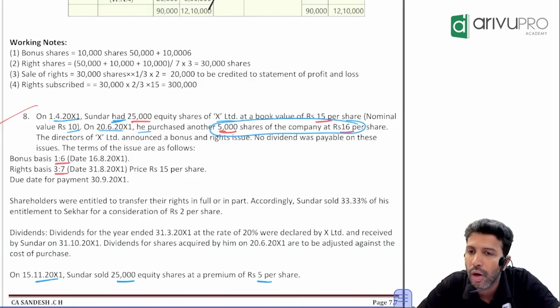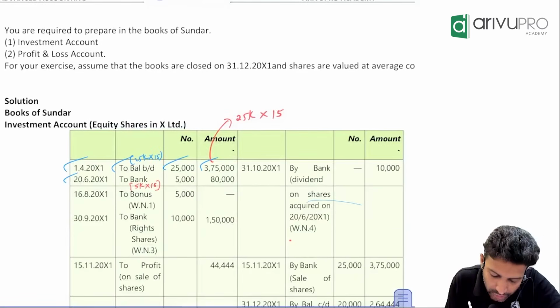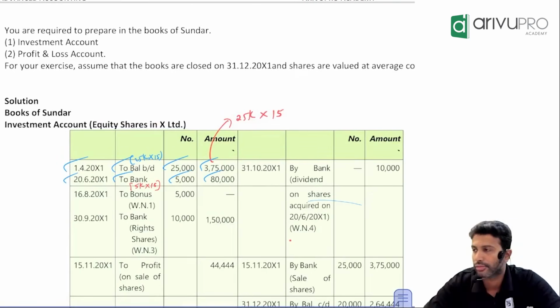Investment account debit to bank account. How many shares did you buy? 5,000. So, in the investment ledger you'll write to bank. Number of shares column 5,000. Amount column 80,000. So far there.